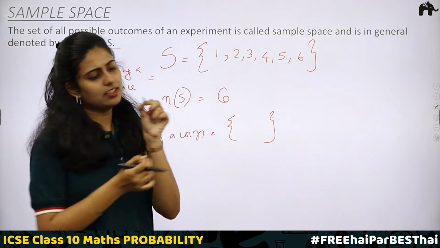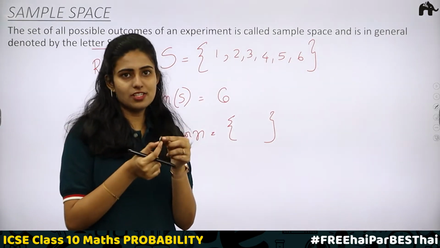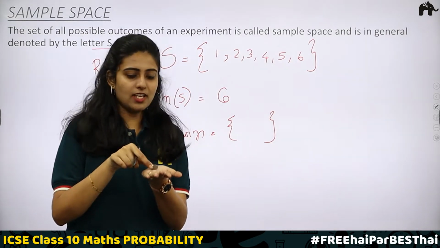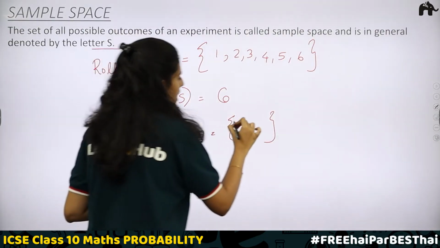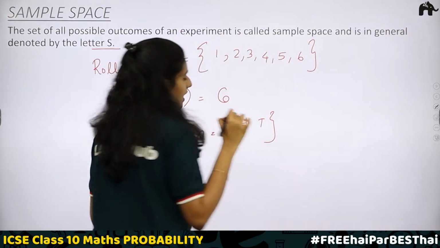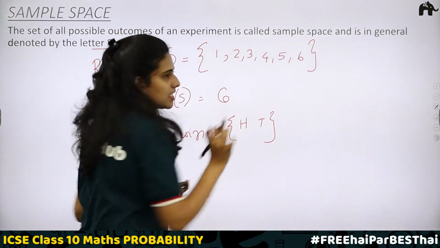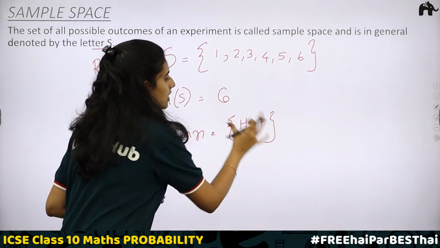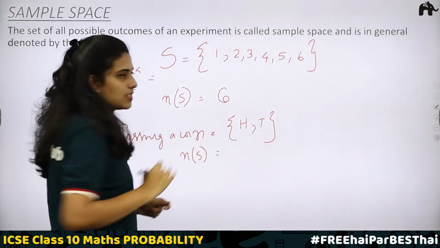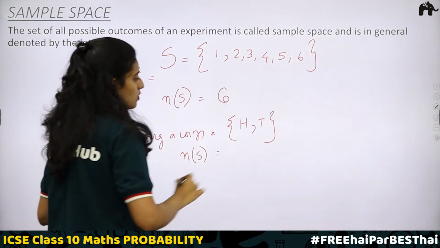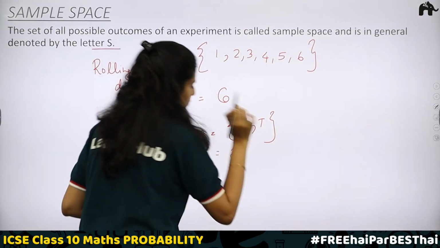Can you get that, like it can be in the middle? If I toss a coin, can I get this way? No, right? Either it should stand like this or this way. So, two possible outcomes, head, tail. Head is represented by H and tail is represented by T. So, these are the two possible outcomes. Now, tell me what is n(S)? Total number of outcomes. In this case, total number of outcomes will be equal to 2.